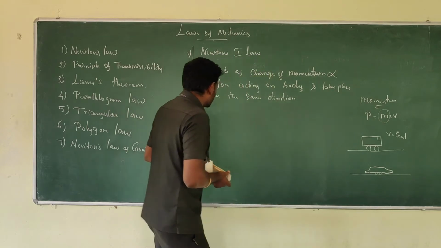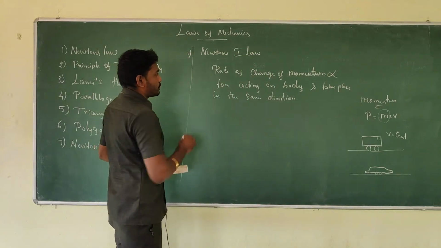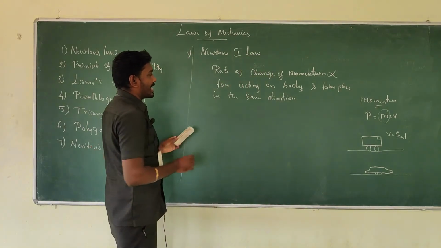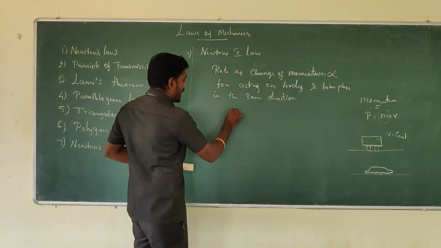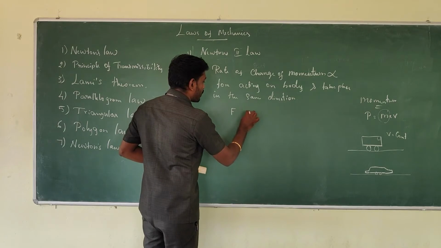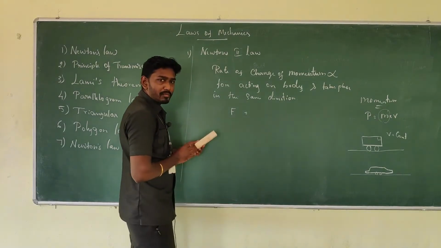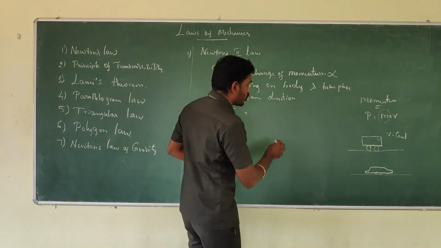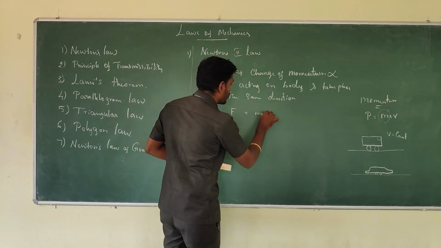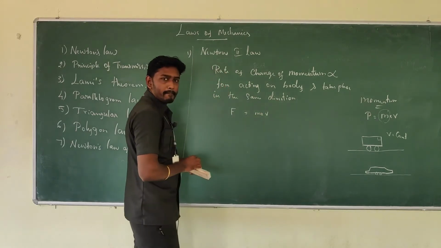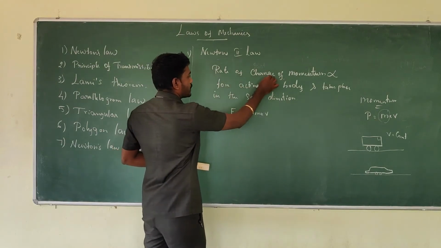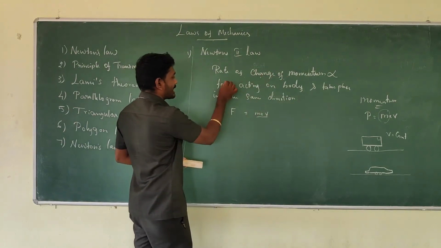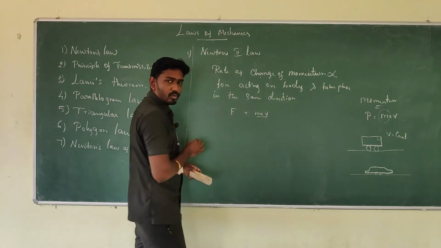So here comes: the rate of change of momentum is directly proportional to the force acting on the body.